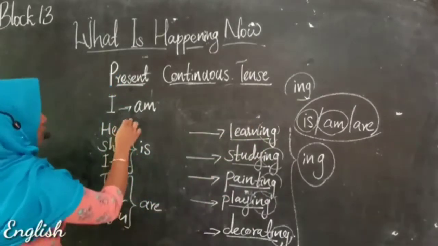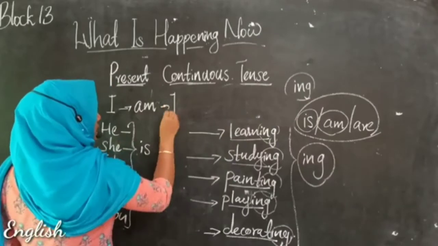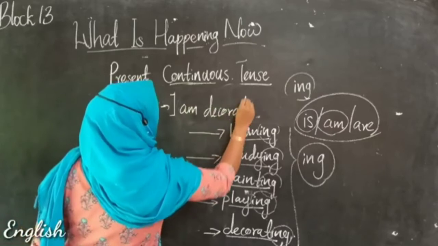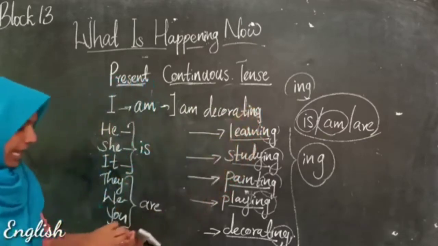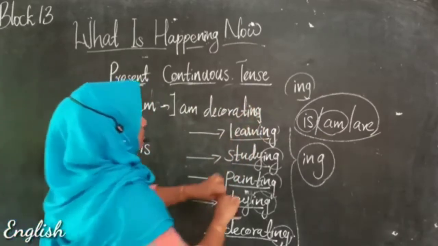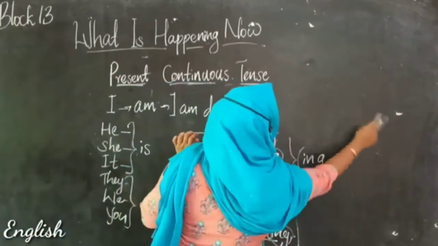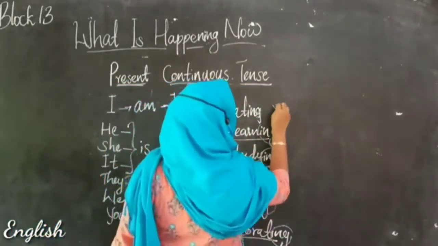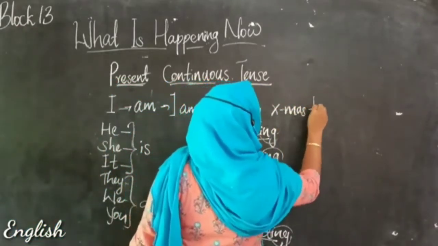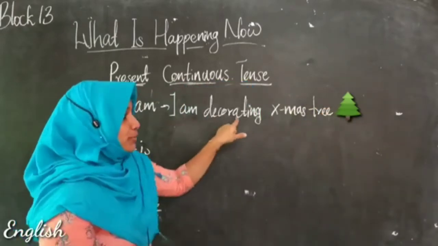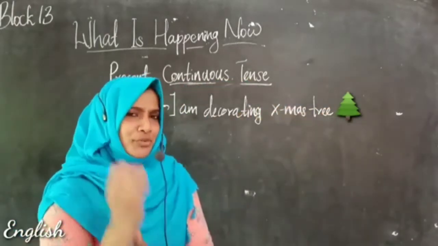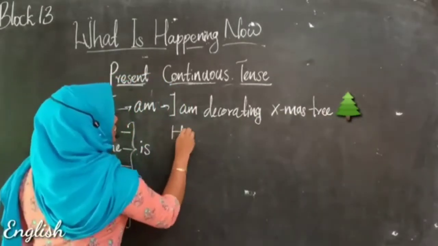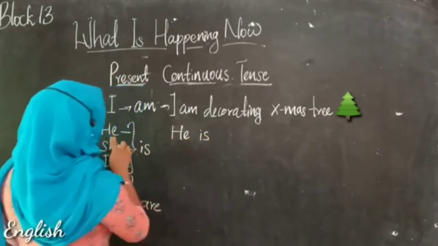So we can make with I am, like I am decorating with ing. I am decorating. Okay, let's erase this, otherwise it will be difficult for me. So I am decorating Christmas tree. I am decorating Christmas tree. And if you want to use the word smiling, the action smiling, we can make a sentence with he is.